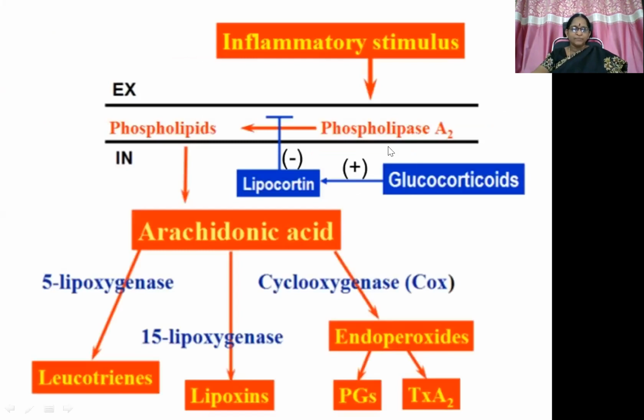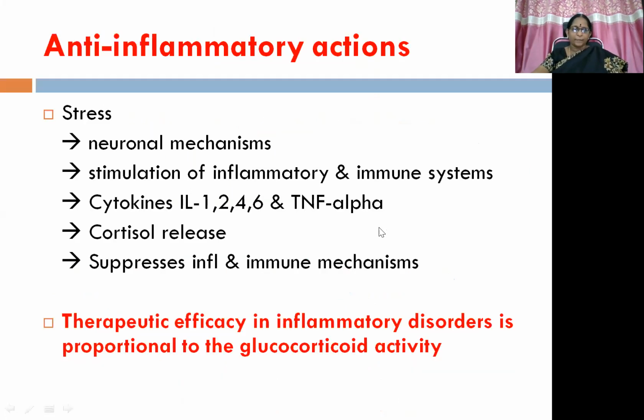So, here you can see from phospholipids, arachidonic acid is formed. This is the preliminary step, rate limiting step. So phospholipase A2 enzyme is utilized here. So glucocorticoids administration enhances the release of lipocortin, which is going to inhibit this phospholipase A2 enzyme. So this step is blocked. So further, the release of prostaglandins, thromboxanes, lipoxins, and leukotrienes is inhibited. These are all inflammatory mediators. So net effect is anti-inflammatory action.